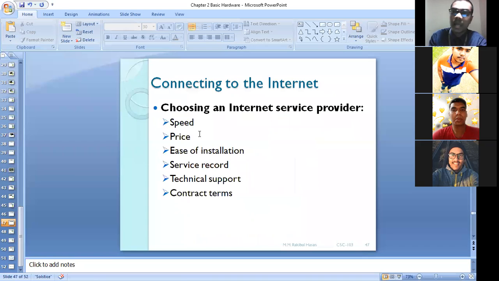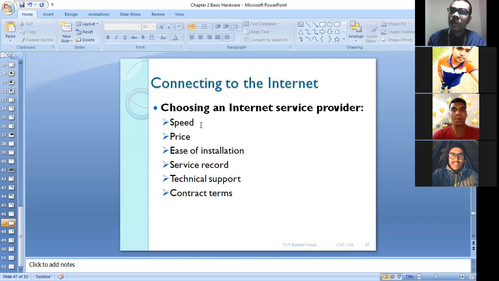The next point I would like to discuss: in your area, you might get a number of ISP service providers, internet service providers. So which one is the best one? Which one is the good one? From which ISP, I mean internet service provider, should we take an internet connection? The first point is that you have to consider their speed.